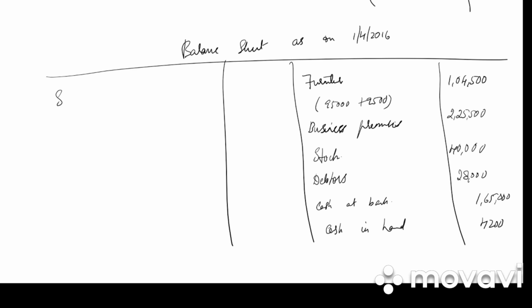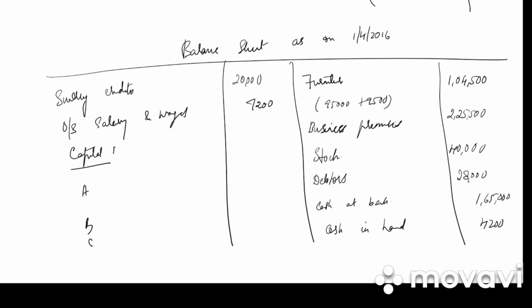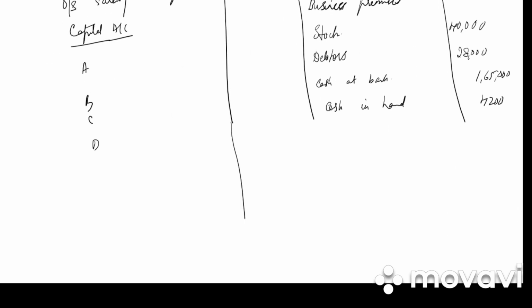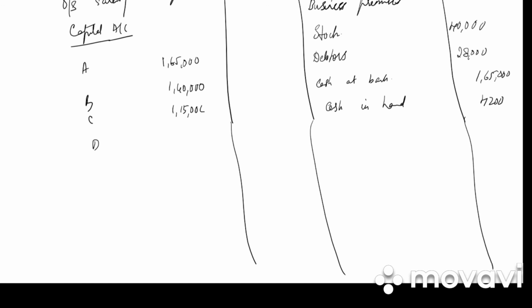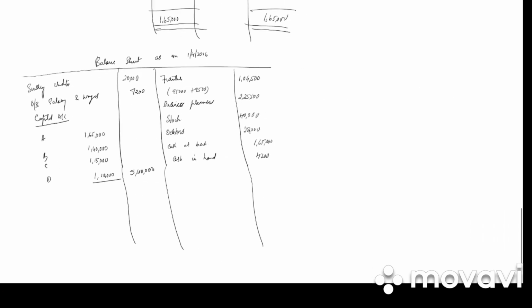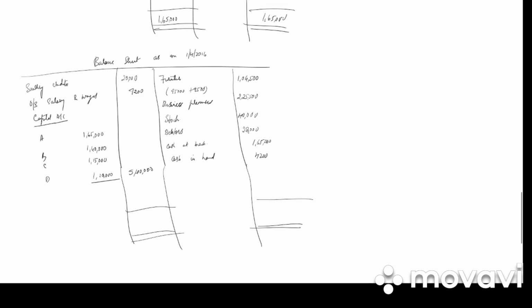On the liability side, we have sundry creditors, that is 20,000. Then we have outstanding salary and wages, it is 7,200. Then we have capital of A, B, C and D. How much is it? 1,65,000 of A, 1,40,000 of B, 1,15,000 C, 1,20,000 D. Total is 5,40,000. So what is the total of the balance sheet? 5,67,200.